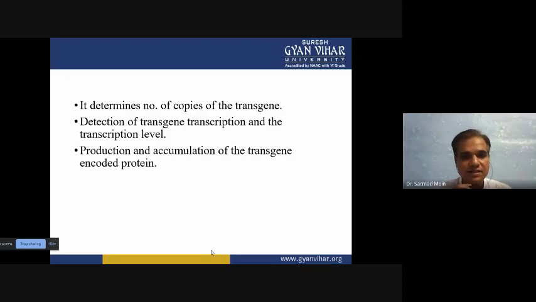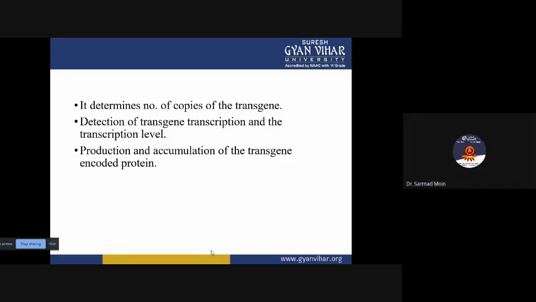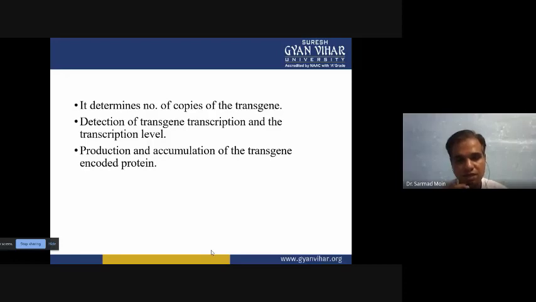Then we have to detect transgene transcription and its level. We need to know whether transcription is happening inside the cell and at what level. If transcription is happening at a higher level, then ultimately our functional protein can be produced. If the transcription level is low, then translation will be low, and functional protein production will be low.